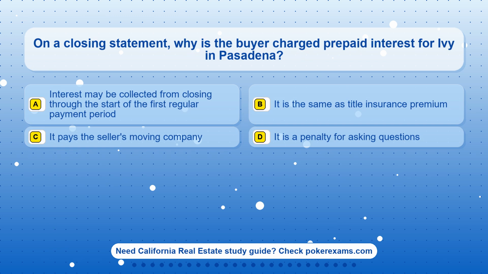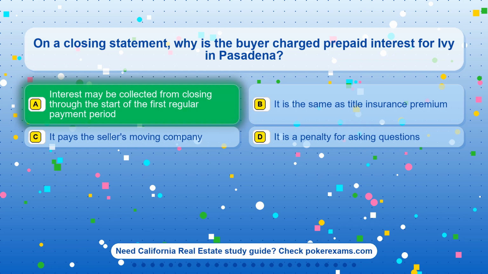Question 25. On a closing statement, why is the buyer charged prepaid interest for Ivy in Pasadena? Option A. Interest may be collected from closing through the start of the first regular payment period. Option B. It is the same as title insurance premium. Option C. It pays the seller's moving company. Option D. It is a penalty for asking questions.